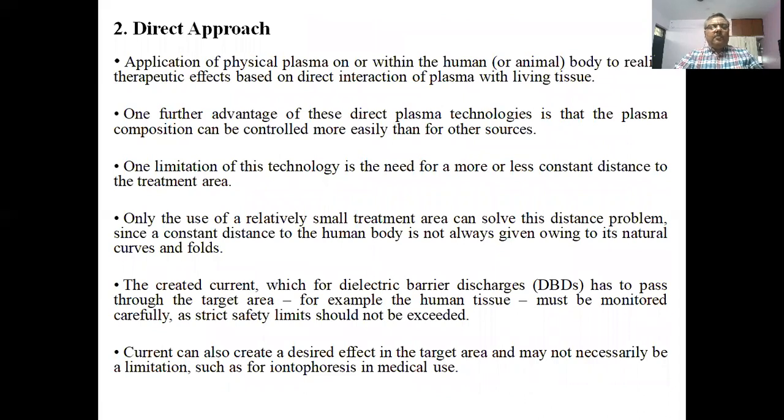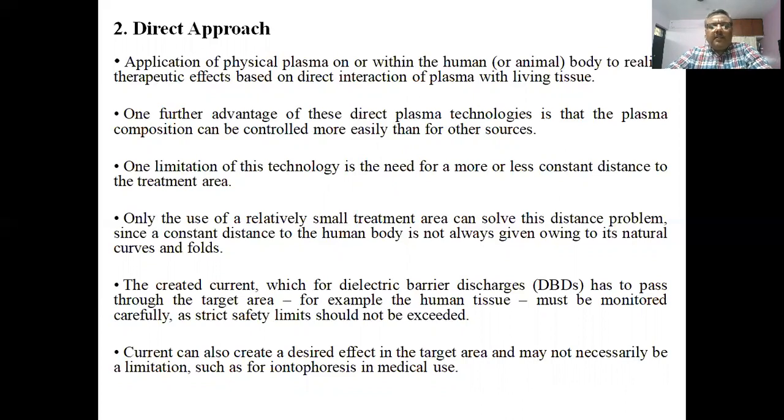Second is the direct approach, the application of physical plasma on or within the human body to realize therapeutic effects based on direct interaction of plasma with the living tissue. One further advantage of these direct plasma technologies is that plasma composition can be controlled more easily than for other sources. One limitation of this technology is the need for a more or less constant distance to the treatment area. Only the use of a relatively small treatment area can solve this distance problem.